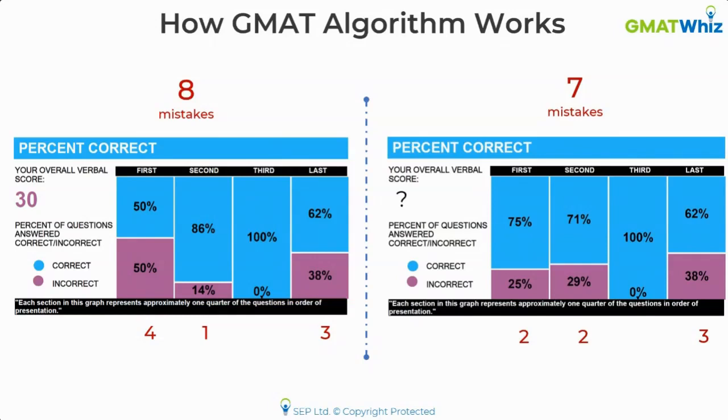All right, so I see a good number of responses. Keep voting, guys. I want to see what you think will be the score of the second student. Okay. I have a good number of responses.